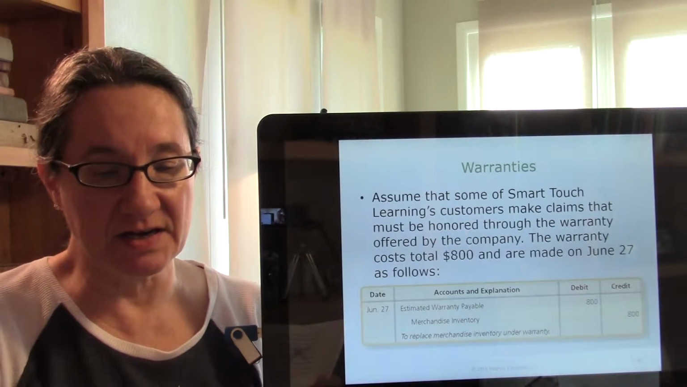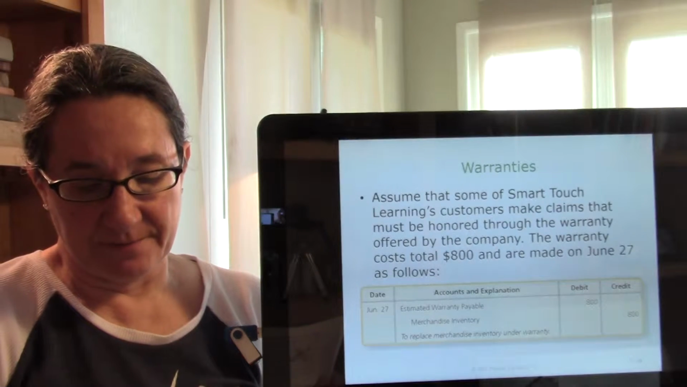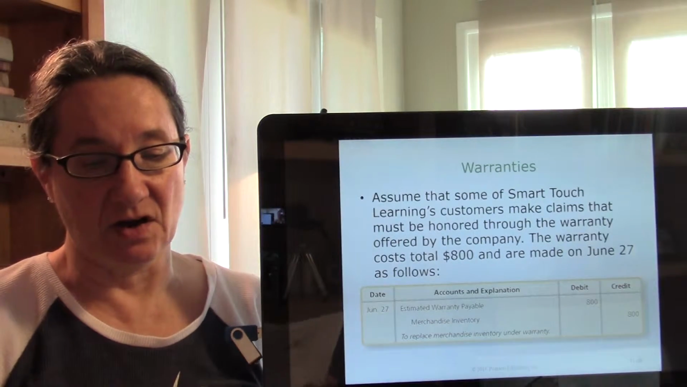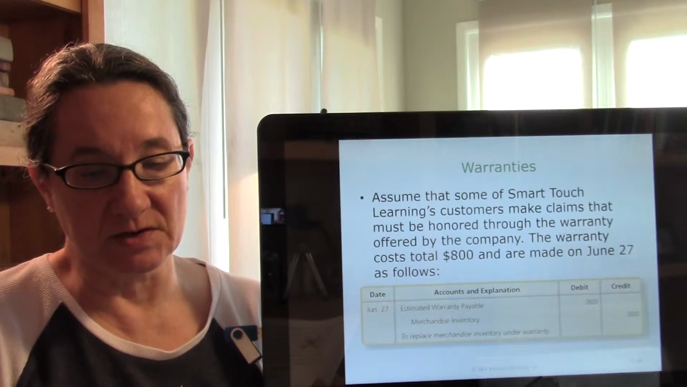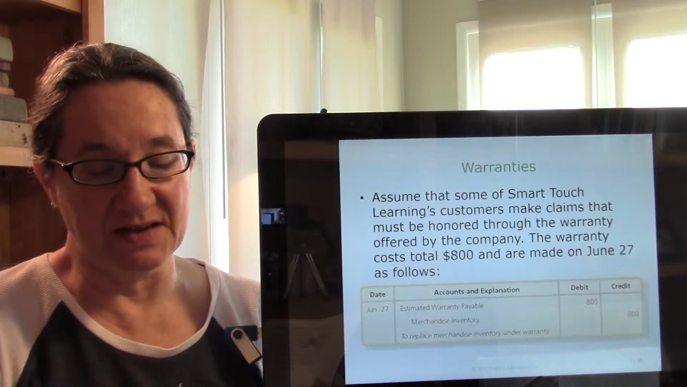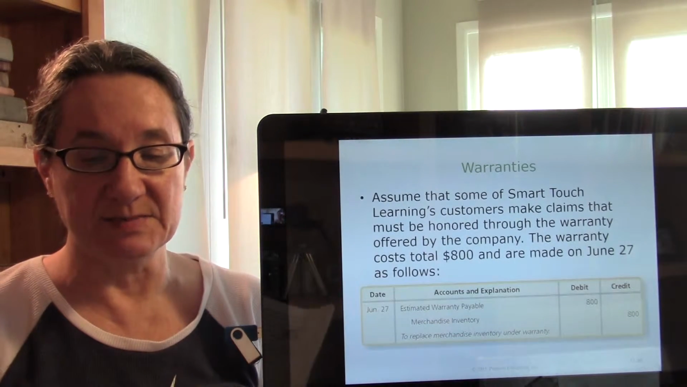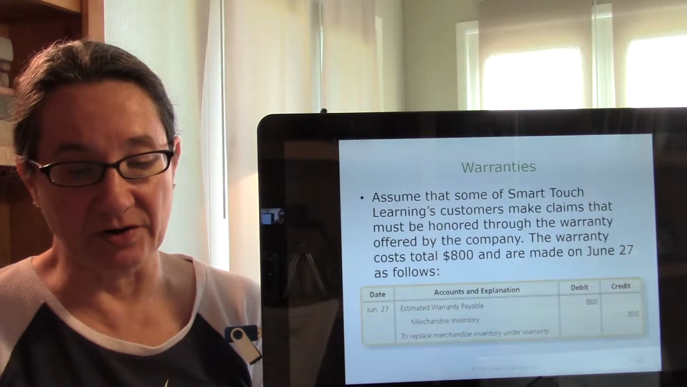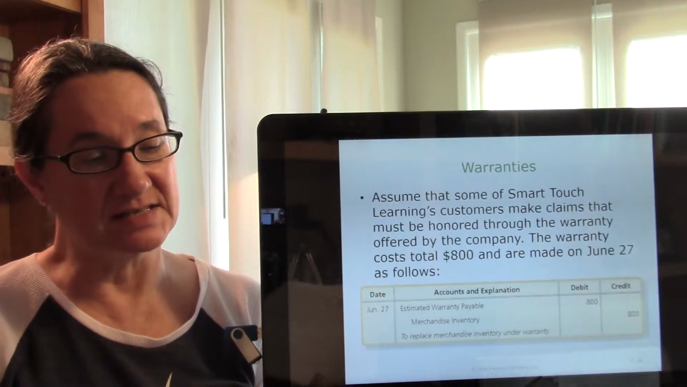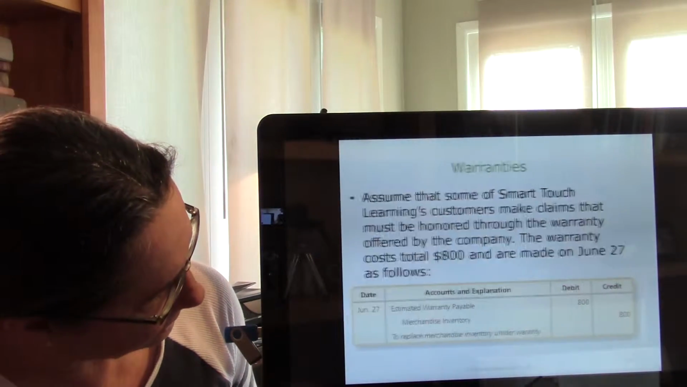Smart Touch Learning's expense on the income statement is $1,500, the estimated amount, not the $800 actually honored. After honoring these warranties, the company's liability account has a credit balance of $700. This $700 balance represents warranty claims Smart Touch Learning expects to honor in the future based on its estimates. Therefore, that $700 difference is still a liability to Smart Touch Learning.